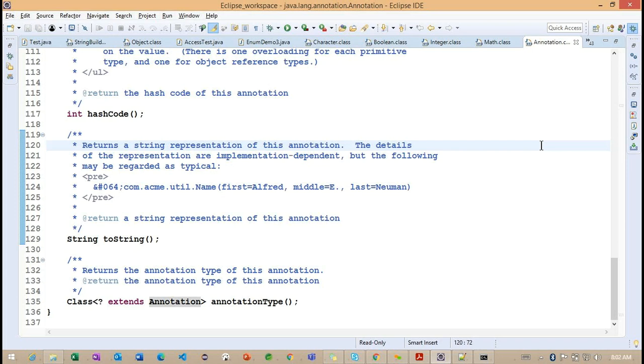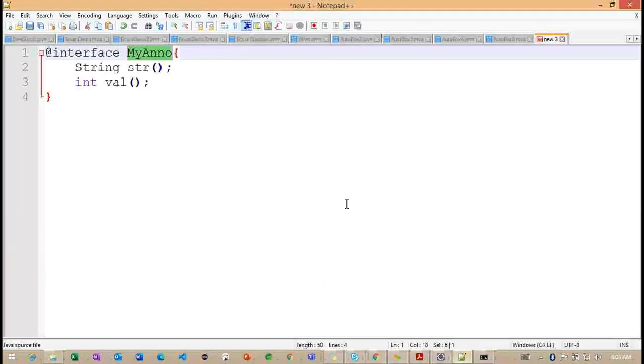Internally, implicitly, these methods are going to override here. And now you can see it also specifies our annotation type here. This particular annotation type will try to return the particular class of information. It is going to provide the class type. So what is our class here? Here we are going to work on myAnno. So myAnno is our class, and it is typed with the annotations here.